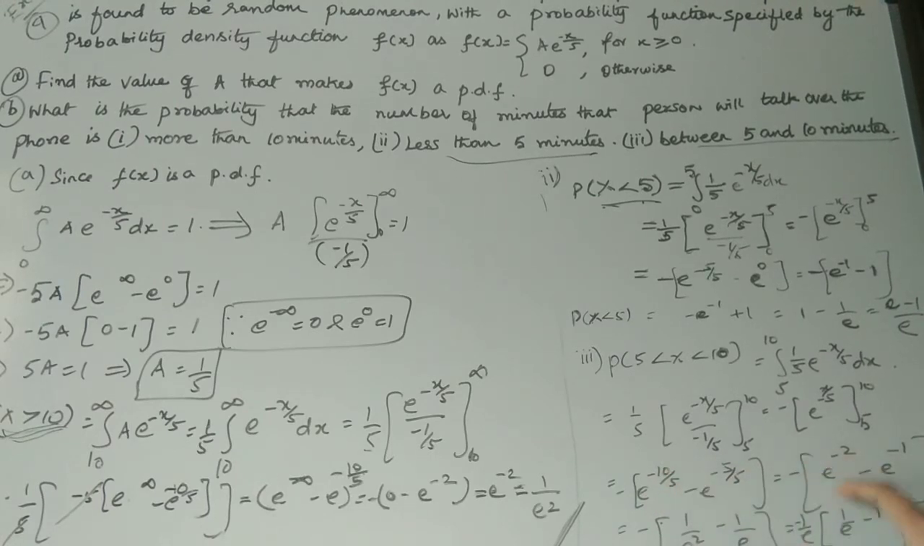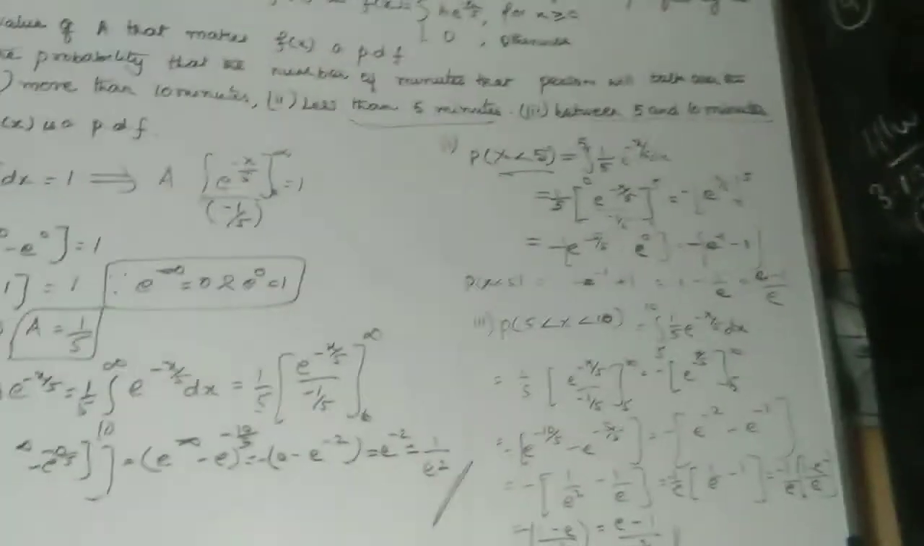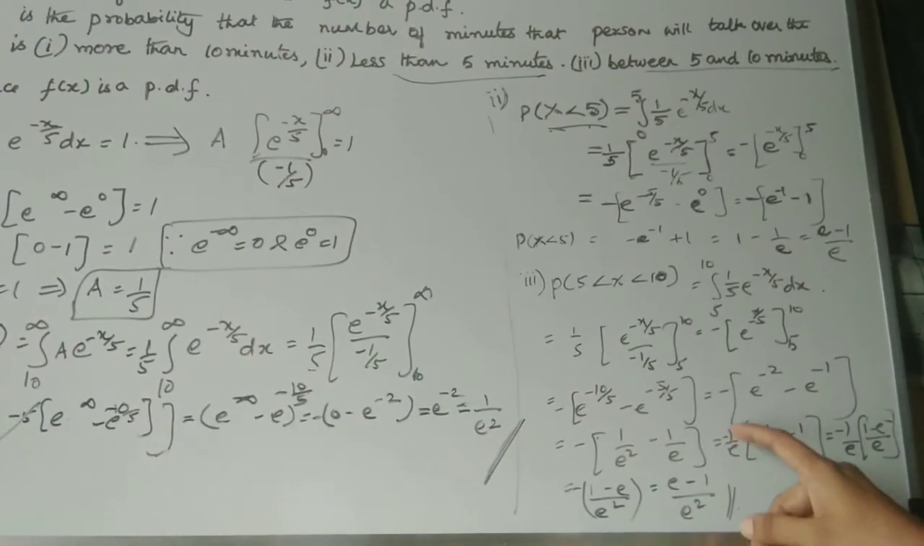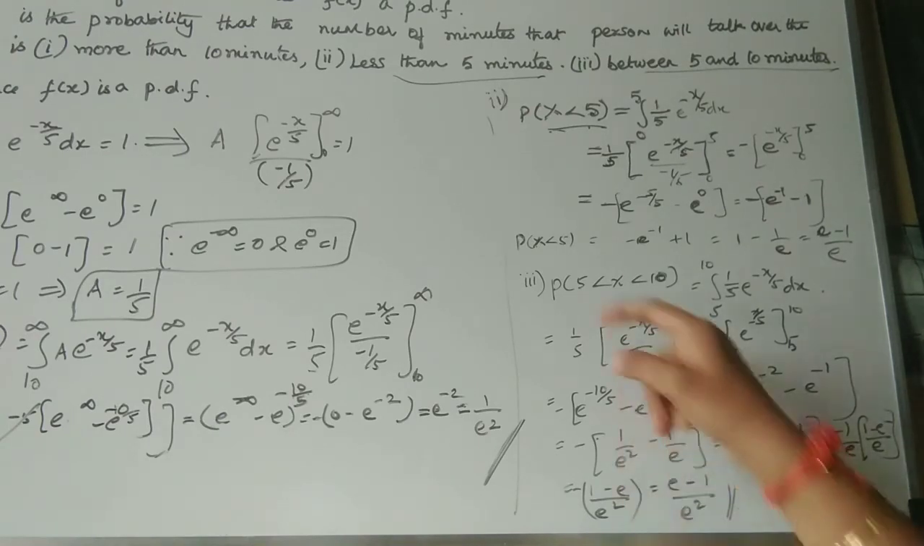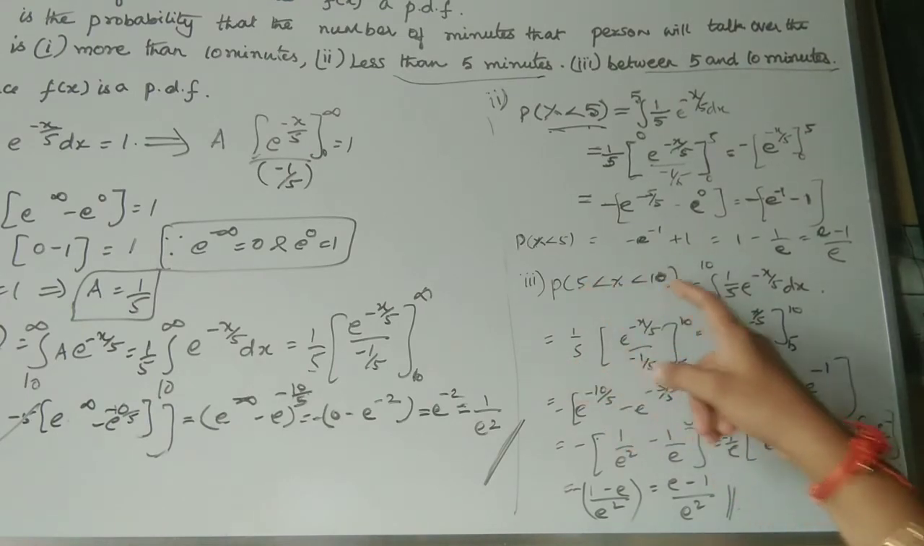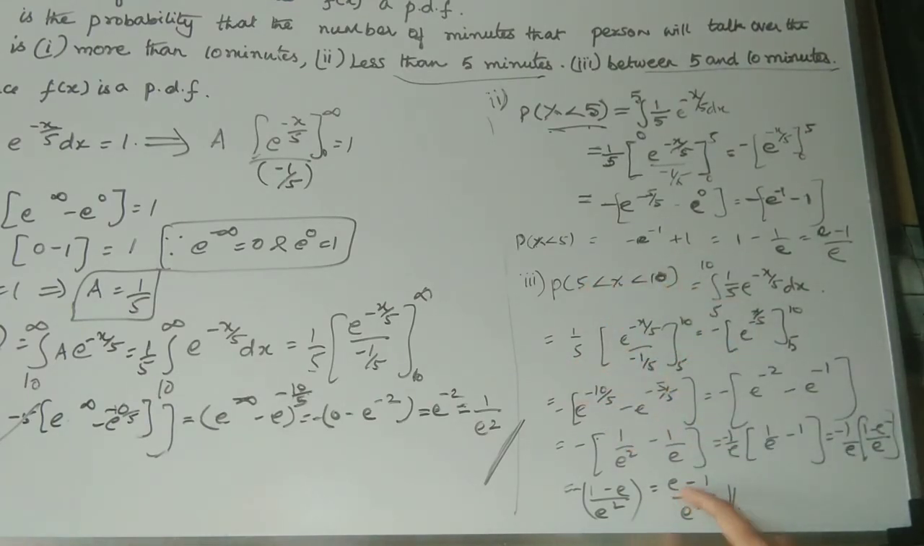So e power minus 10 by 5 is e power minus 2, and e power minus 5 by 5 is e power minus 1. This is 1 by e square, and this is 1 by e. Now take 1 by e outside, as both have 1 by e common. So 1 by e times 1 by e minus 1, that is 1 minus e by e square. Bringing the minus sign inside, it becomes e minus 1 by e square. So the probability that lies between 5 and 10 is e minus 1 by e square.